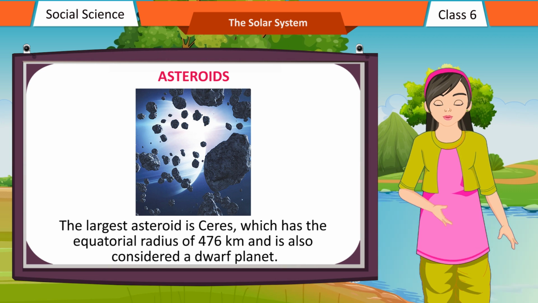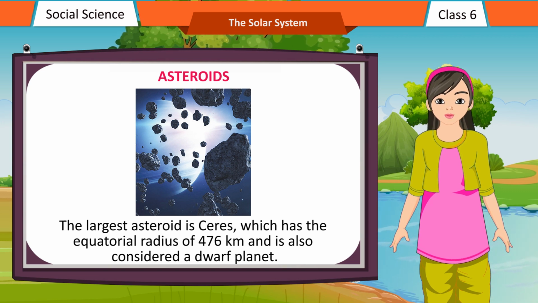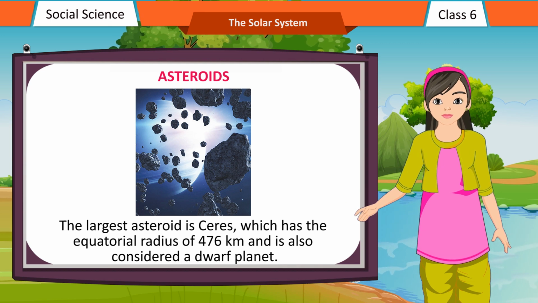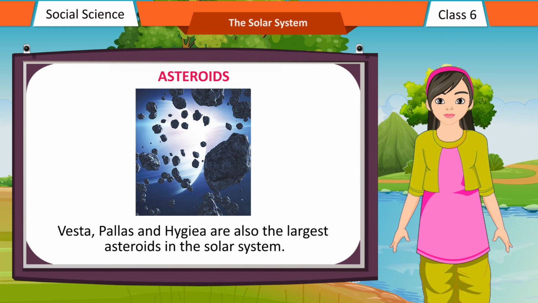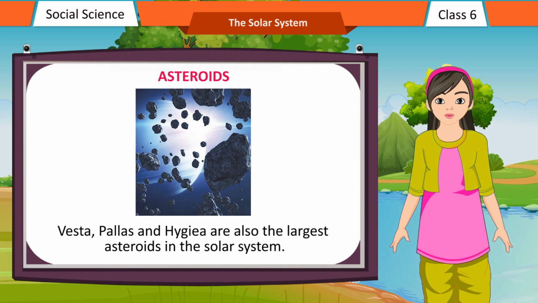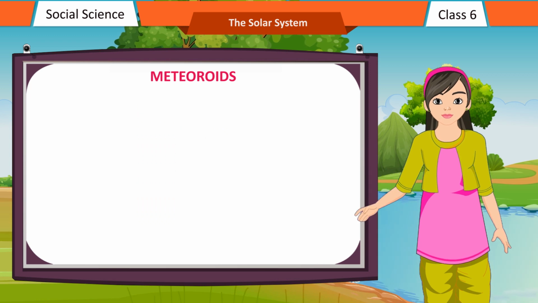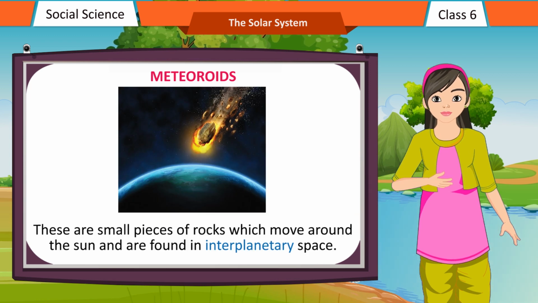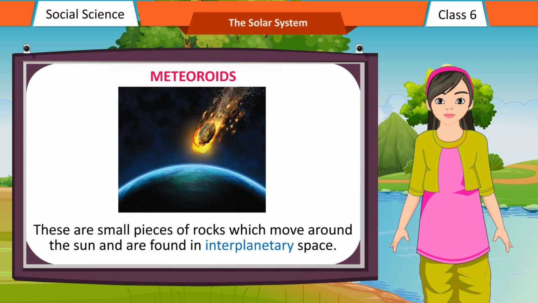The largest asteroid is Ceres, which has an equatorial radius of 476 kilometers and is also considered a dwarf planet. Vesta, Pallas and Hygiea are also among the largest asteroids in the solar system. Meteoroids. These are small pieces of rocks which move around the Sun and are found in interplanetary space.